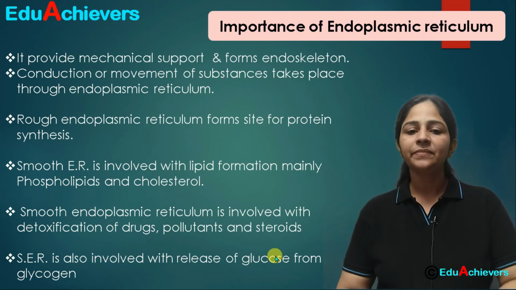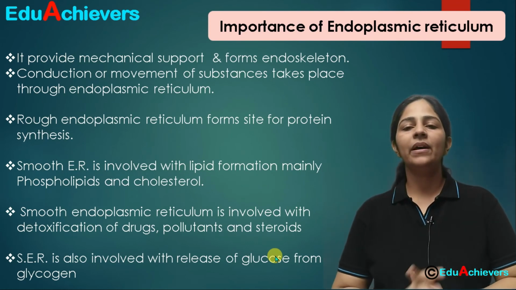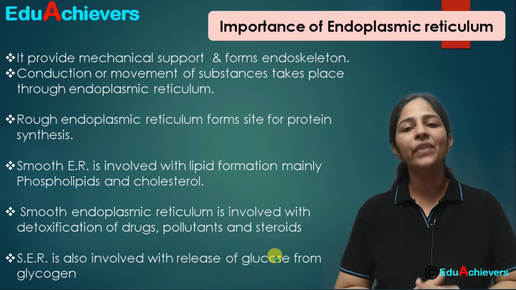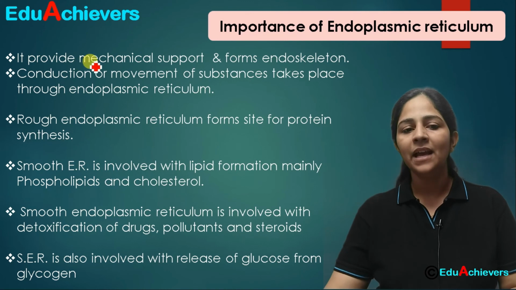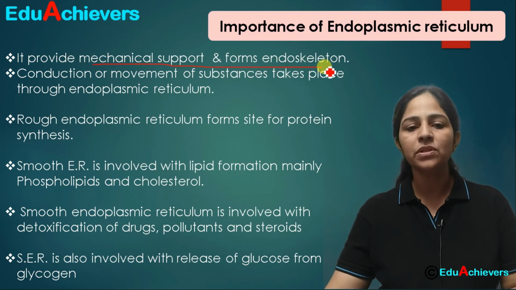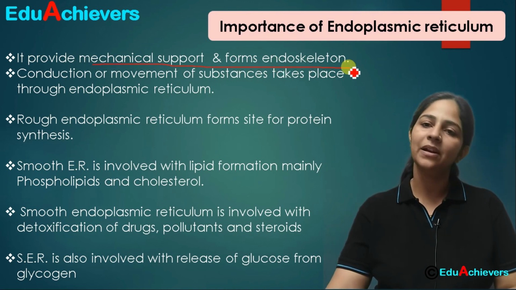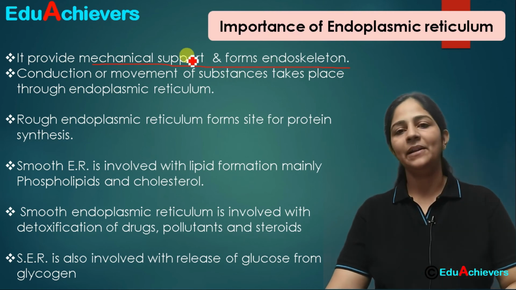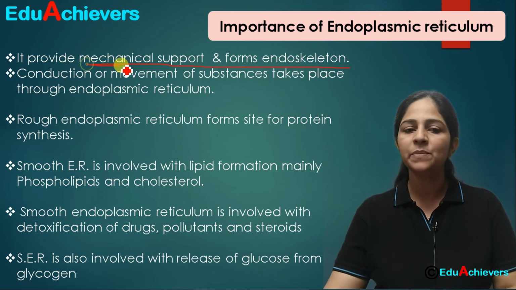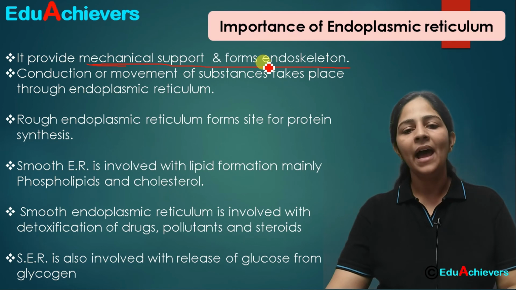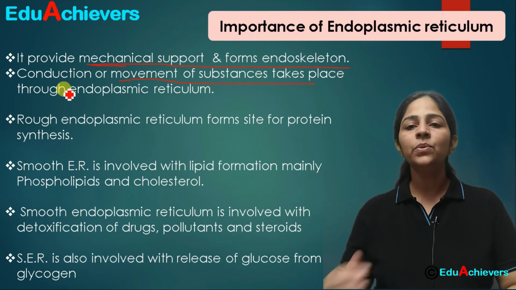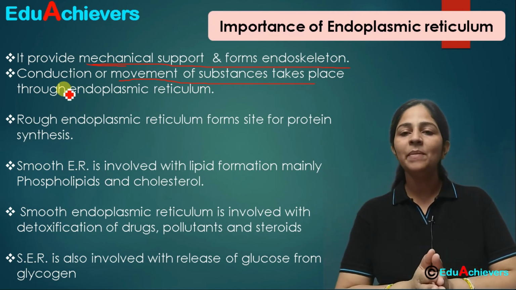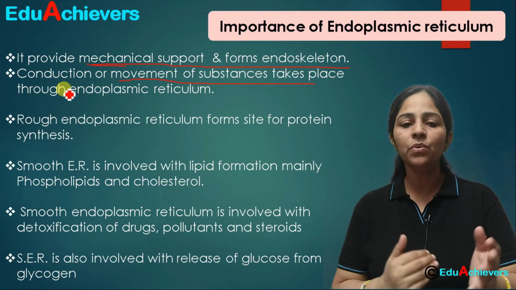Okay. Now let's understand कि endoplasmic reticulum का overall function क्या है, ये कहाँ कहाँ involved होते हैं. First, as we discussed, it provides the mechanical support and forms the endoskeleton. So this endoplasmic reticulum is providing the mechanical support and endoskeleton is formed from it. Second, it is also involved in movement of substances through endoplasmic reticulum. That means conduction of substances takes place through it.